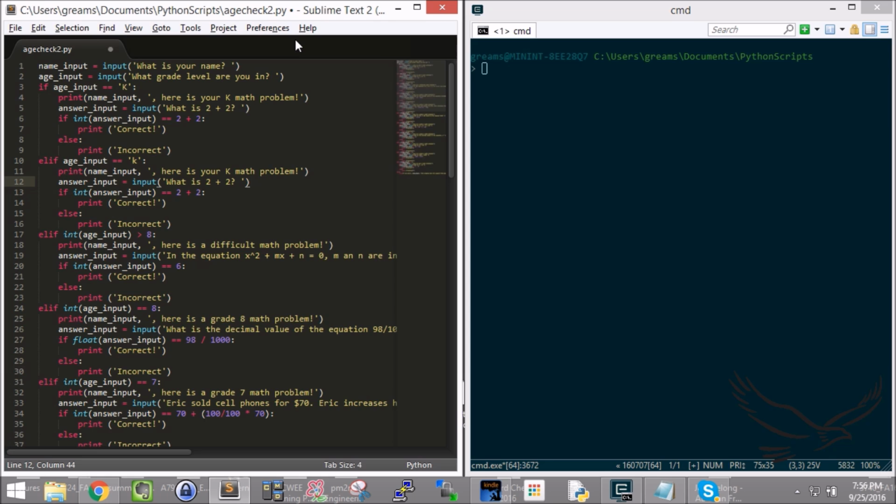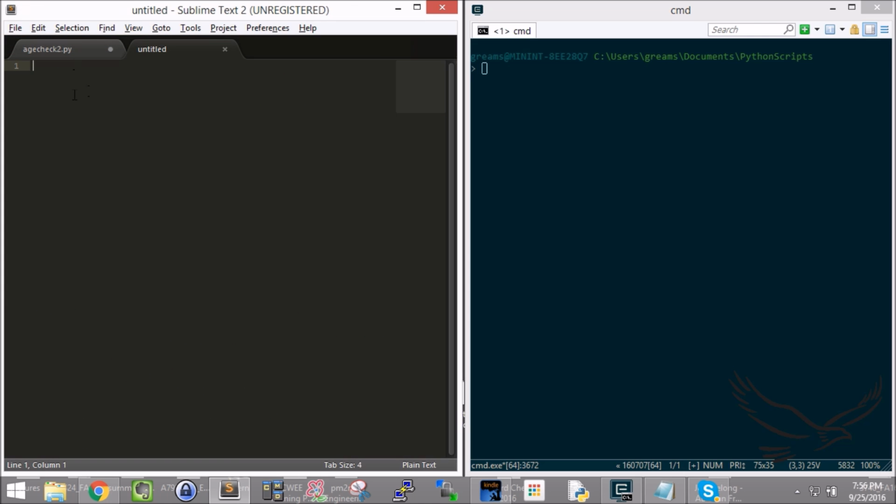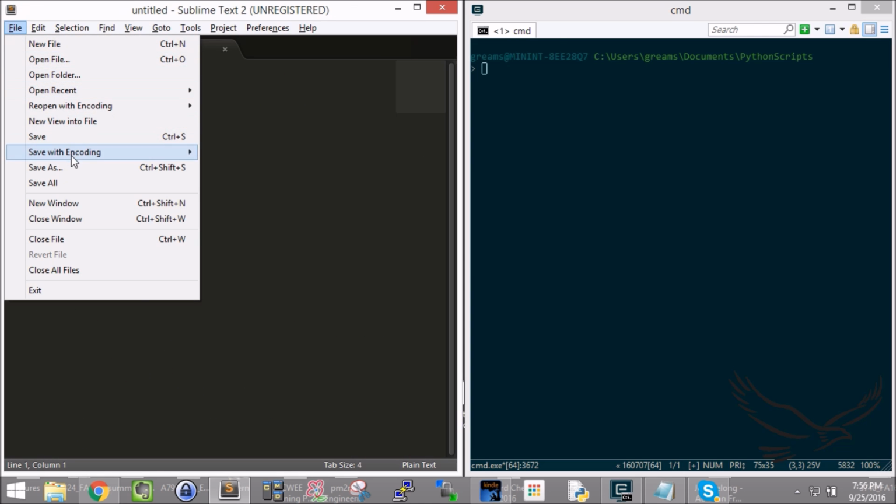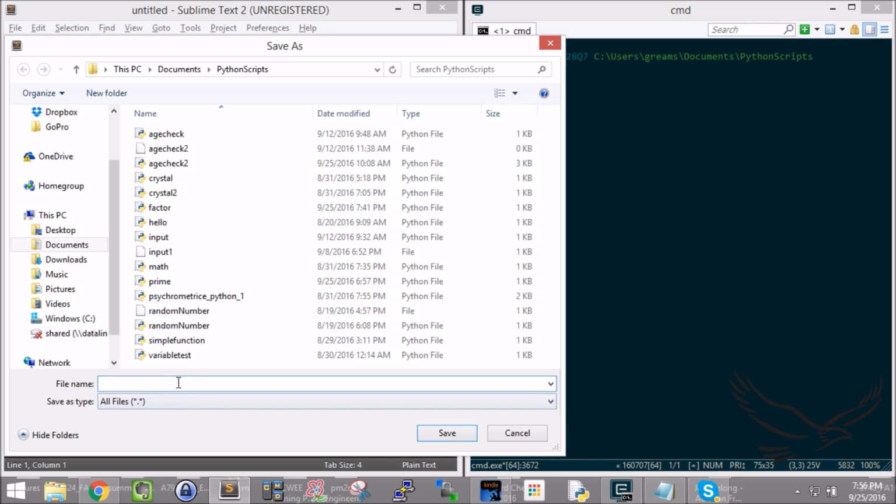Now, for and while loops can oftentimes solve the same problems. We may have a reason to do a loop, and we could either do it with a for loop or a while loop. The reason you would decide one or the other is because you want to reduce the processing time or increase the speed, or it's just easier to do with one or the other. Before we begin, though, we need to introduce a new command. I'm going to introduce the range command, and I'm going to create a new file. I'm going to save this file and call it factoring.py.